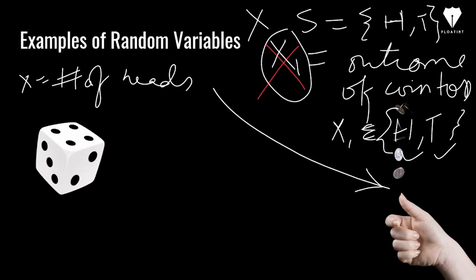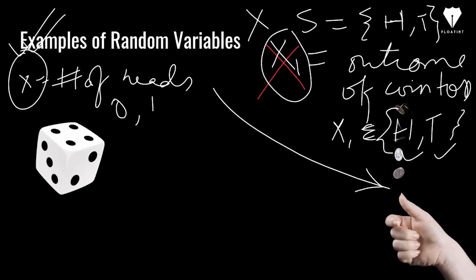What can the values of x be in this case? It can be either 0 or 1. 0 denotes the case wherein you have got a tail, so the number of heads is 0. And in case you have got a head, then the number of heads is 1. So now this x is a random variable. This is the basic difference you have to keep in mind.